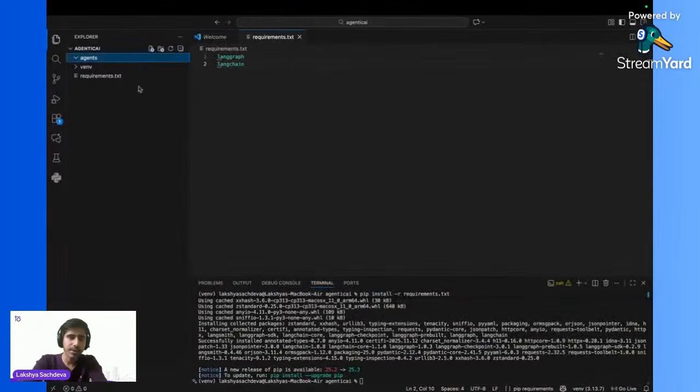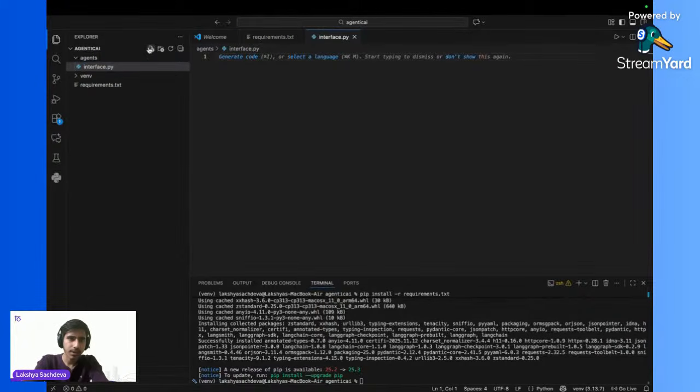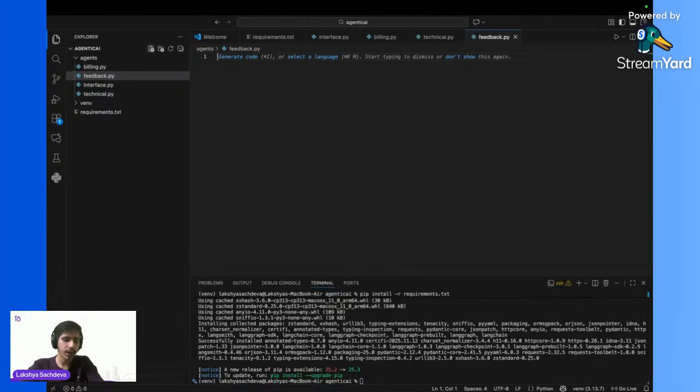So I will create these 4 agents. I will create 4 files. The first one is interface.py. The second one is billing.py. The third one is technical.py. And the fourth one is feedback.py. So these are my 4 agents that I am going to use in my project.